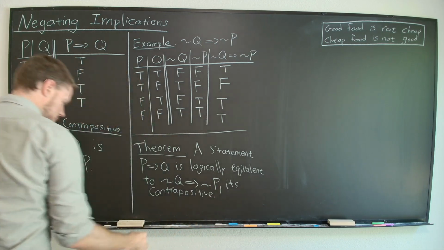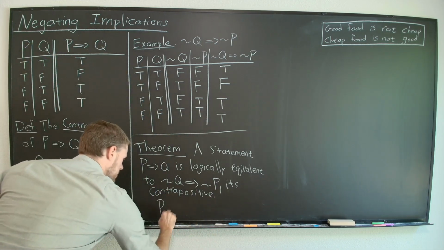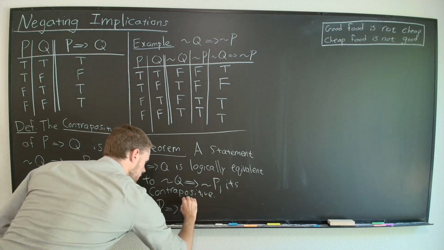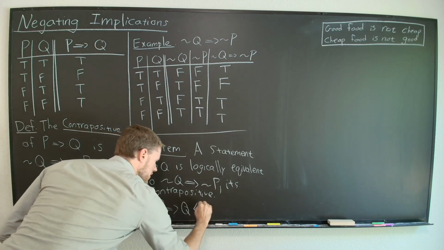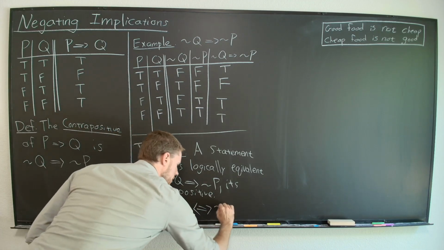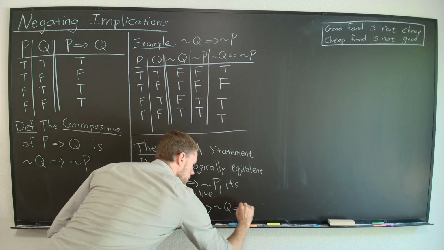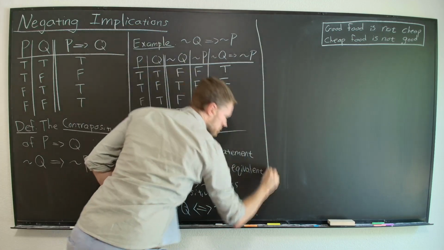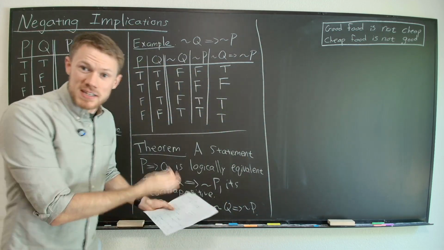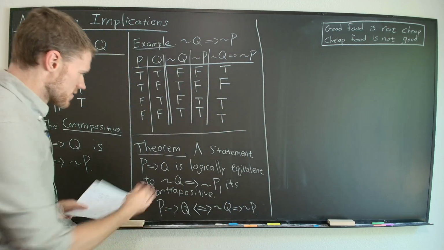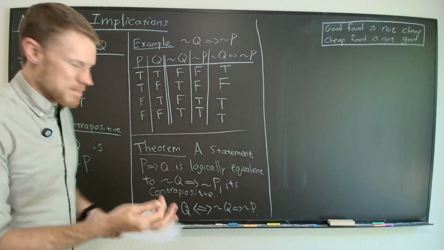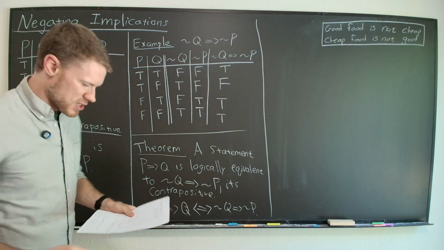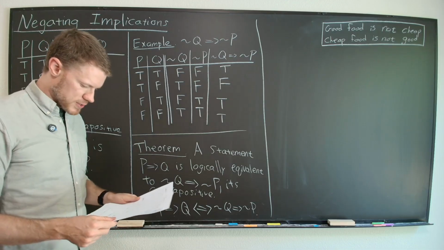Okay, and we had some symbols to represent that. P implies Q. You have this if and only if symbol. Not Q implies not P. So that's a pretty interesting result, that those two, it's sort of symmetric, but with these negations appearing, are logically equivalent.